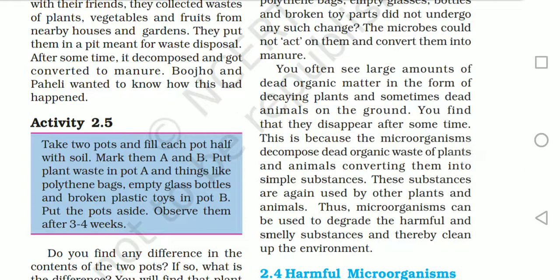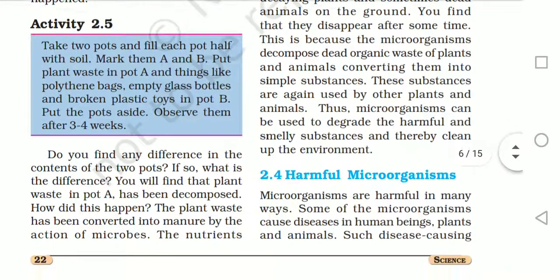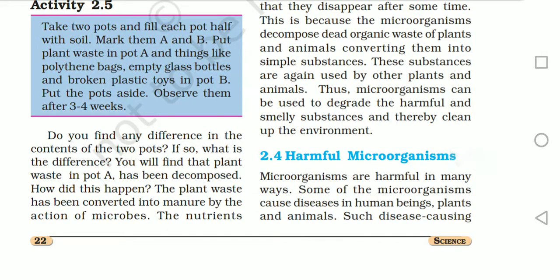You often see large amounts of dead organic matter in the form of decaying plants and sometimes dead animals on the ground. You find they disappear after some time. This is because microorganisms decompose dead organic waste of plants and animals, converting them into simple substances. These substances are again used by other plants and animals. Thus, microorganisms can be used to degrade harmful and smelly substances and thereby clean up the environment.